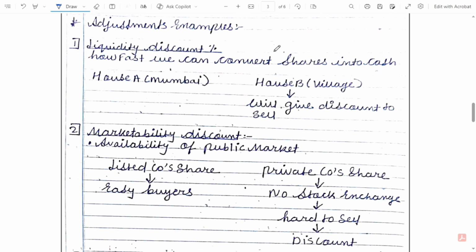Liquidity discount. This discount means how fast we can convert shares into cash. Suppose I have house A in Mumbai and house B in a village. To sell my house in the village, I have to give a discount. I cannot sell it at the same price at which I'm selling in Mumbai. So this kind of discount comes under liquidity discount.